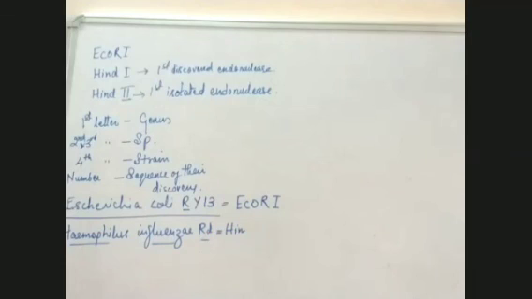But from the strain, they could not take R because R was already taken up by EcoRI. So they had to use some other alphabet for this endonuclease. They took the second letter, which was d. So from the strain Rd, R was not taken, but the small d was taken. So it made it Hind, and the number according to discovery was given as I or II. This is how the naming of the endonucleases took place.